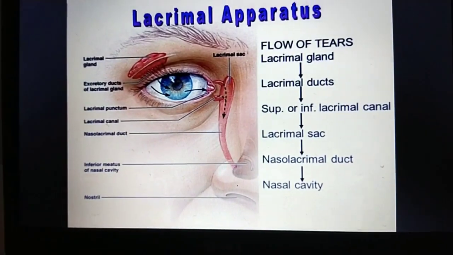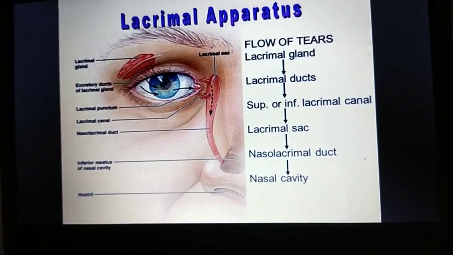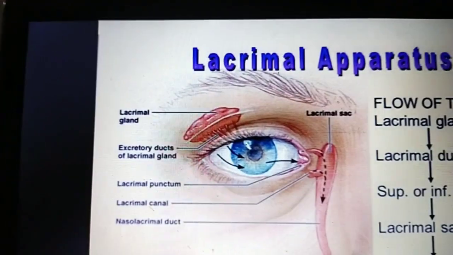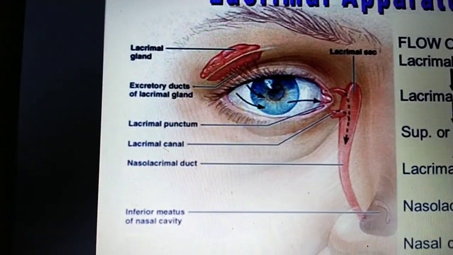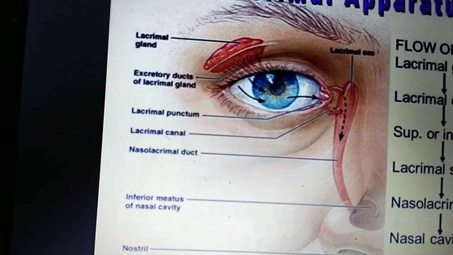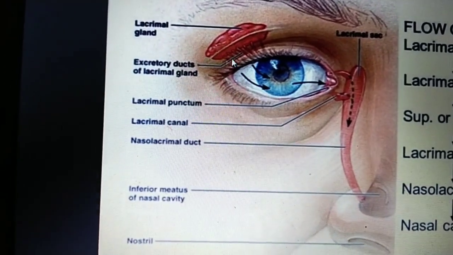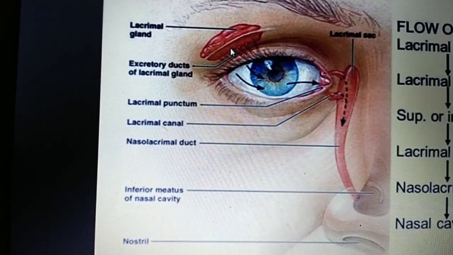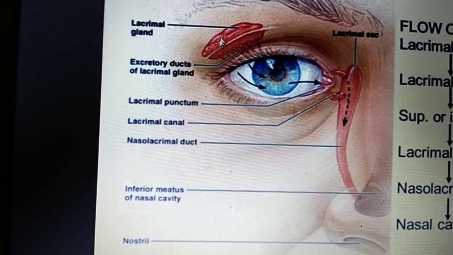This is how the flow of the tears happens. You can see here the excretory ducts of the lacrimal gland.